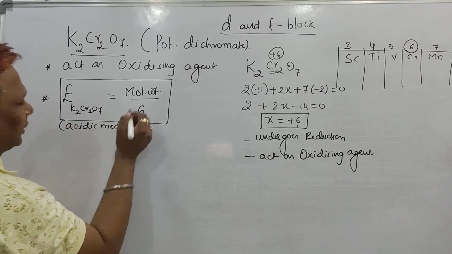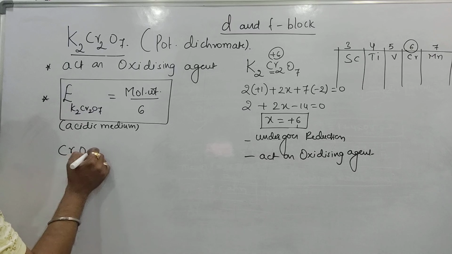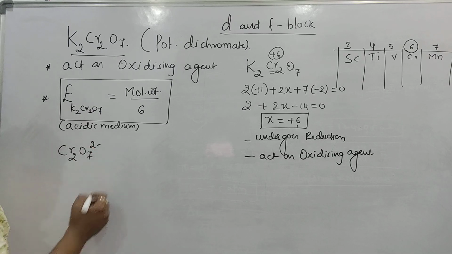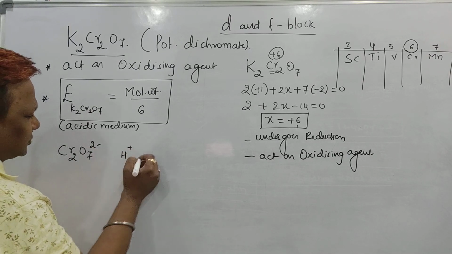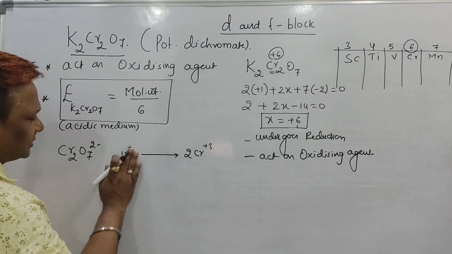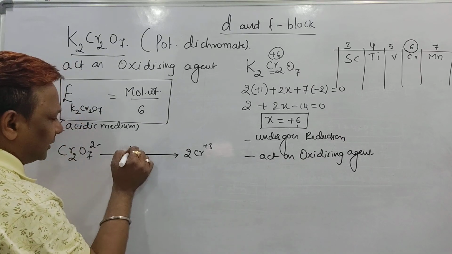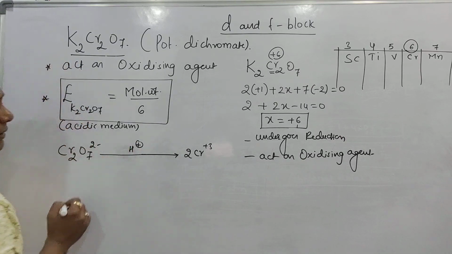Let me explain this point also. Instead of potassium dichromate, I will write the dichromate ion. In acidic medium, H+, it will be converted into chromium +3. Just remember, the dichromate ion is converted into the chromium ion in acidic medium.